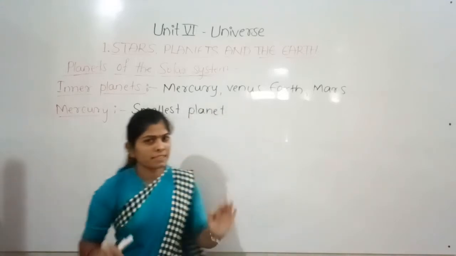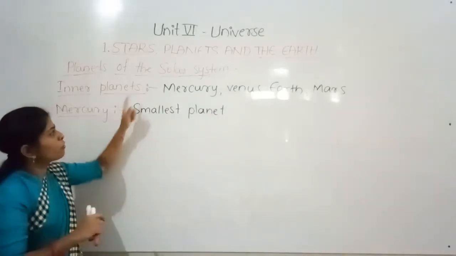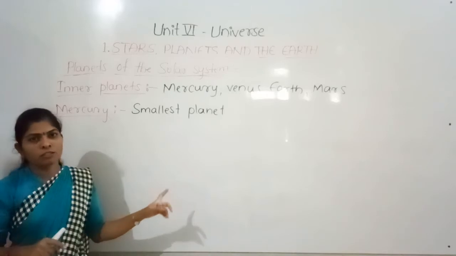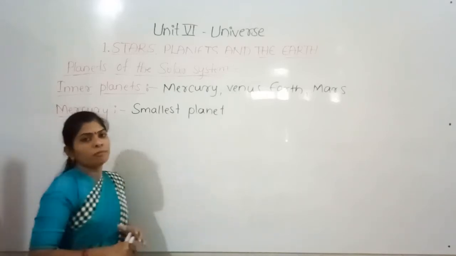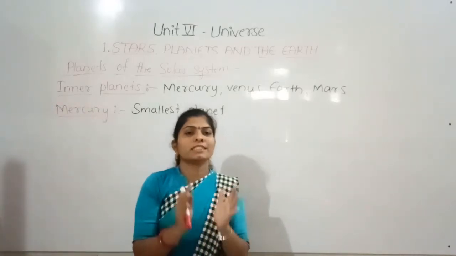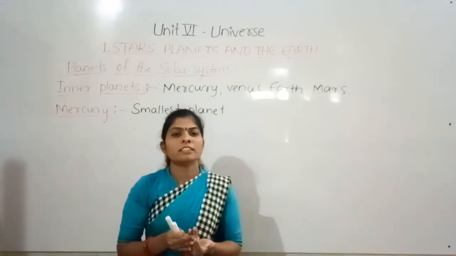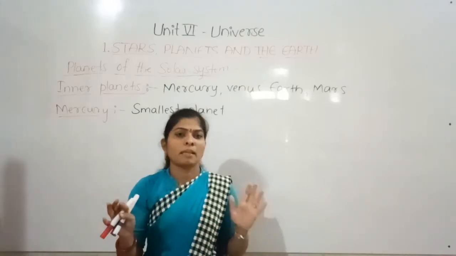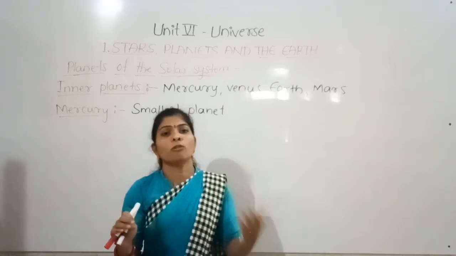We know that all the planets are revolving around the sun. So Mercury is also revolving around the sun, and the phase which is facing towards the sun has an extremely high temperature.